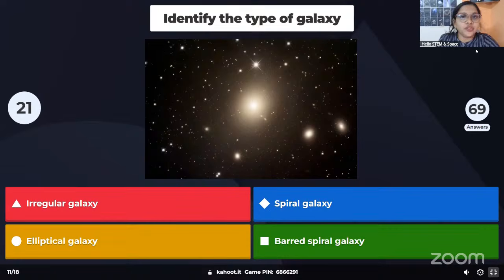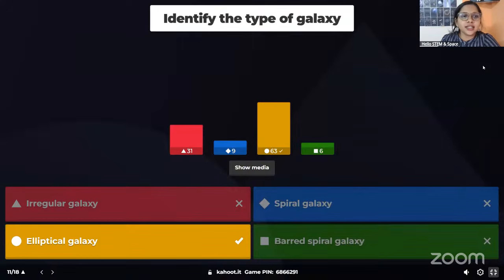Let's see how many of you can answer this. There is a very easy way to find the type of galaxy. You just have to look at it, find the shape, and then you will get the type of galaxy. Let me see how many of you are getting the correct answer. All right, so the correct answer is the elliptical galaxy.